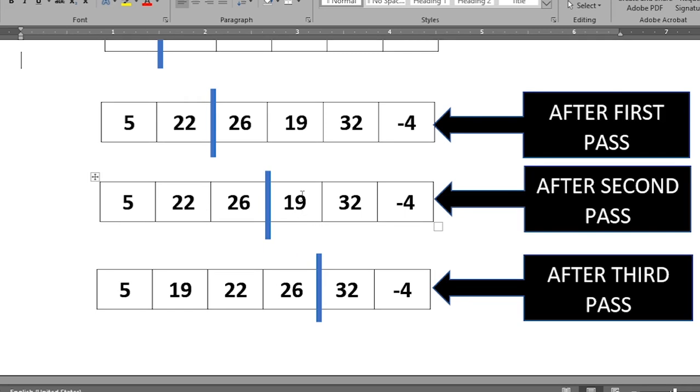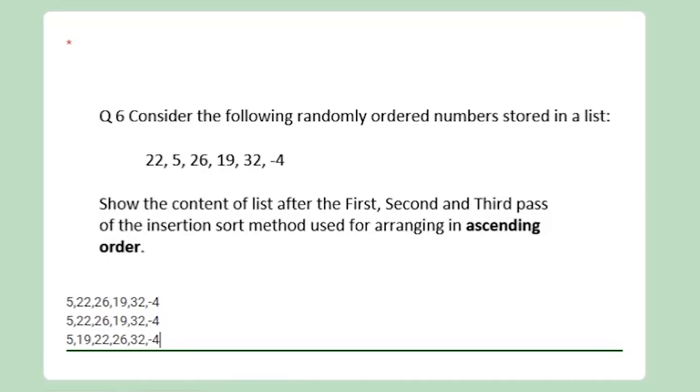And for the third pass, we pick one element, that means 19. When we compare 19 to 26, 26 shifts to the right. 19 to 22, 22 shifts to the right. And when we compare 19 with 5, because 19 is more than 5, we place 19 at the 22 position and fill the gap. Okay. So after the third pass, the elements of our list are 5, 19, 22, 26, 32 and minus 4. Here you can see the answer to this question. Okay. Now let's move to our next question.